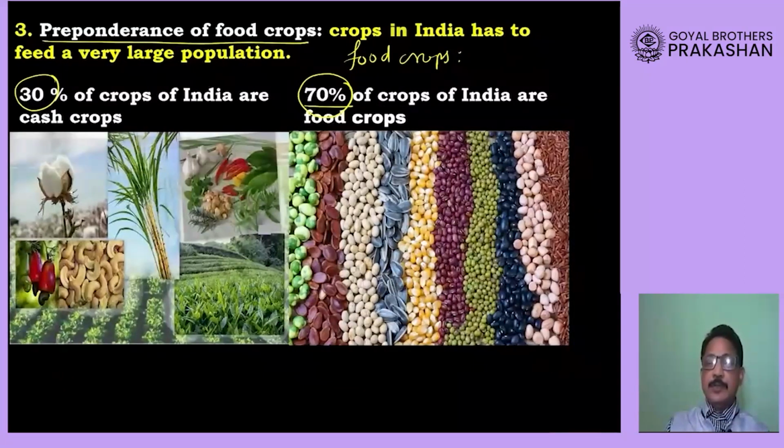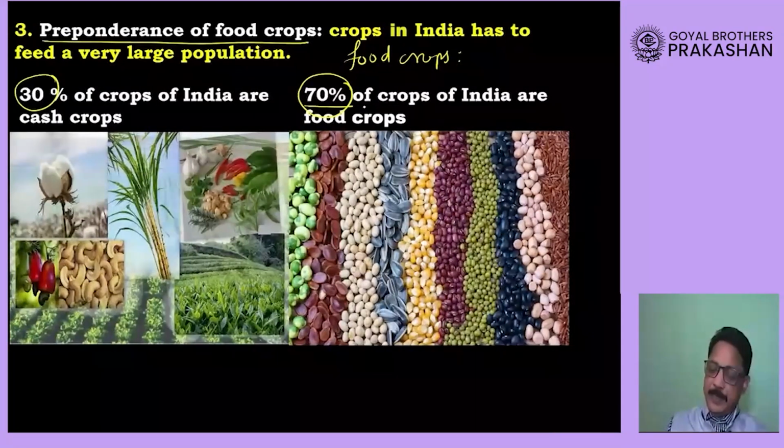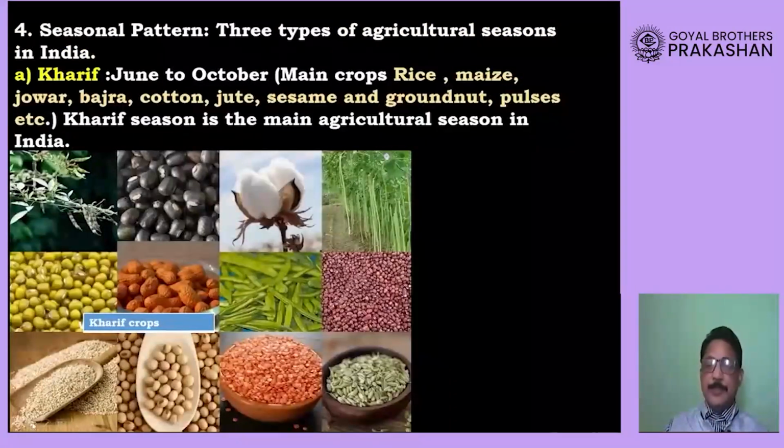You can also say that these cash crops are grown in order to earn profit. So cashew nuts, and you can also include jute in this category. Therefore we can say that mainly in our country we are growing food crops, and 30% of our crops belong to the category of cash crops or commercial crops.